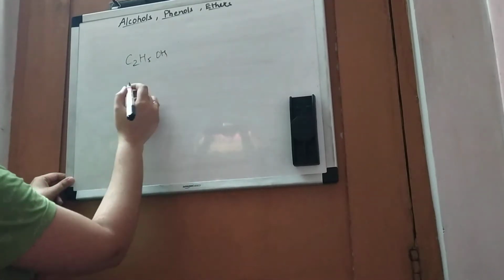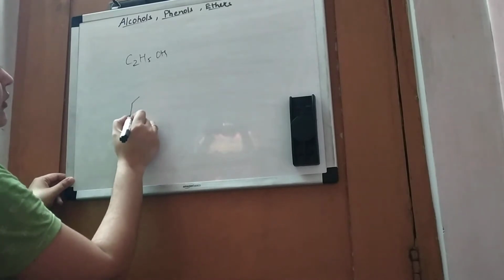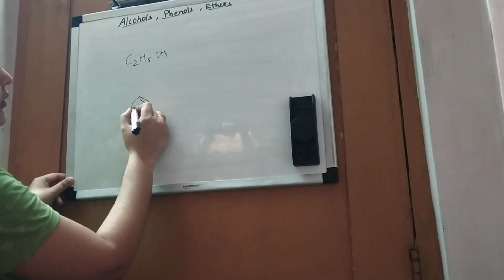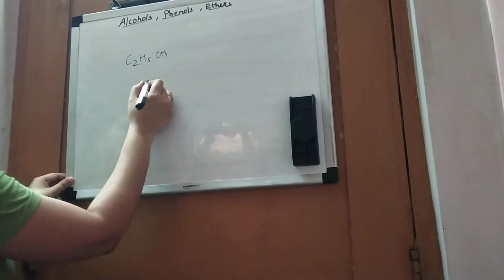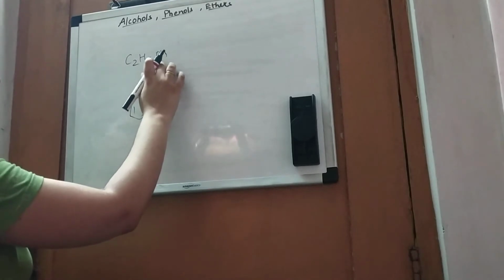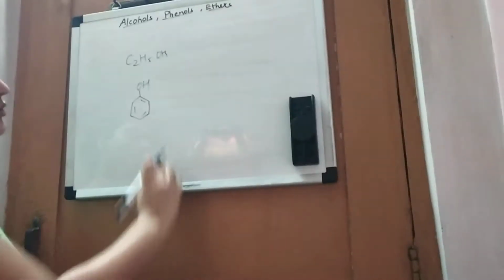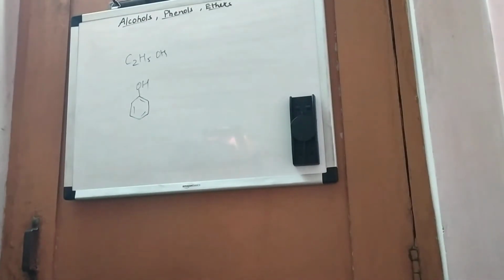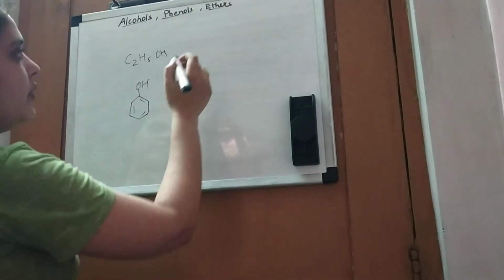This is alcohol, and this is phenol. These are monohydric because each contains only one hydroxy group. Next, an example of di.